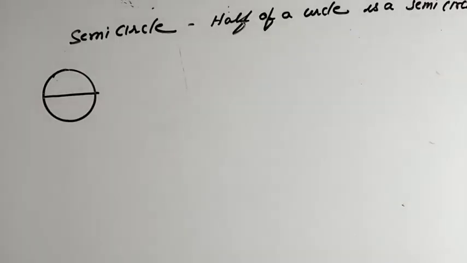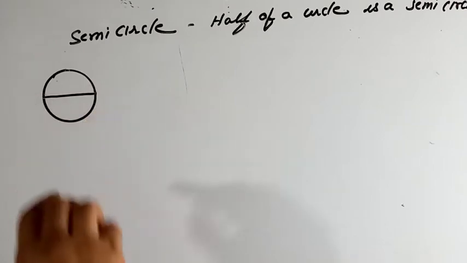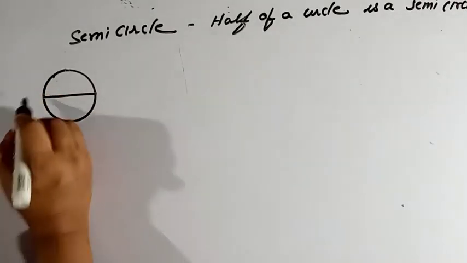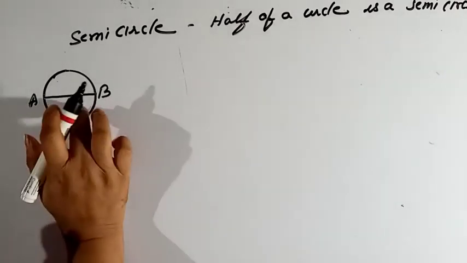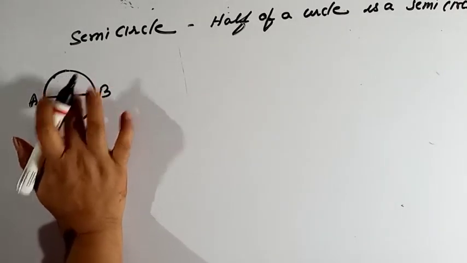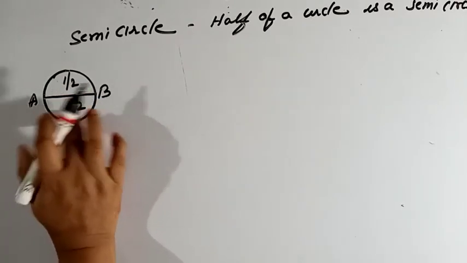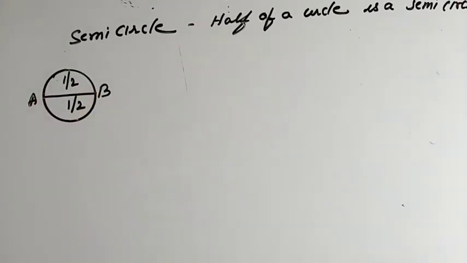Half of a circle is a semicircle. So how can you define a semicircle? Half of a circle. That means, suppose this is the diameter AB. This diameter divides the circle into equal halves. This is a half part, this is a half part. So these half parts are known as the semicircle.